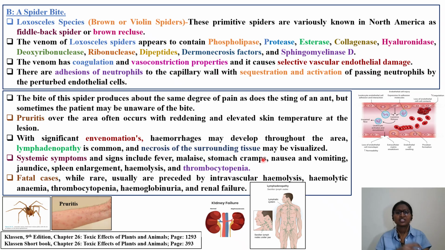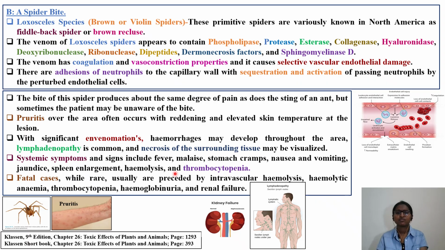Then if you look into the systemic symptoms, you have to see what are the local actions and what are the systemic actions. Once the venom reaches your systemic circulation, that is your blood vessels, the adverse effects you are seeing are fever, malaise, stomach cramps, nausea, vomiting, jaundice, spleen enlargement, hemolysis, and thrombocytopenia.